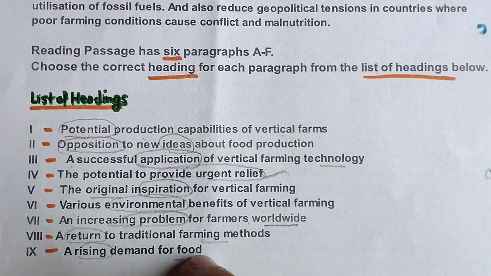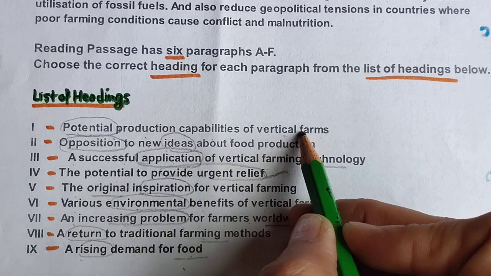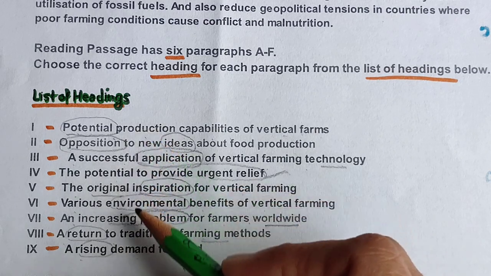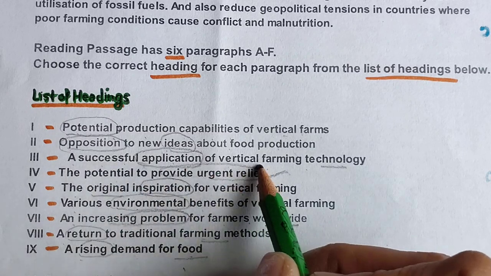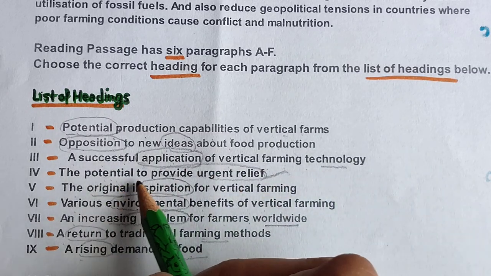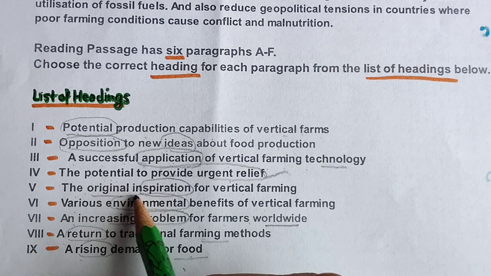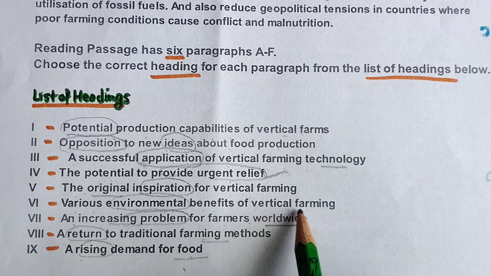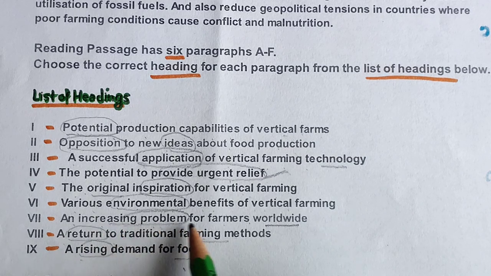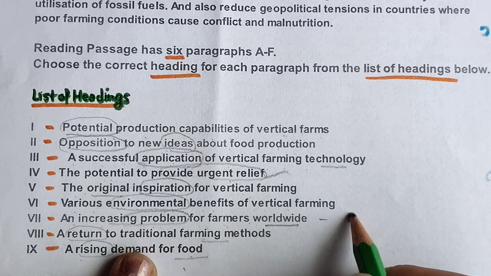In the list of headings, what can we see here? Potential production capability of vertical farming, they were not discussing that in the paragraph. After reading one paragraph, you need to go through all the headings again. Opposition to new ideas, no, nothing was there. A successful application of vertical farming, not there. The potential to provide urgent relief, nothing, they were not discussing anything like that. The original inspiration for vertical farming, no. Various environmental benefits of vertical farming, were they talking like that? No. Increasing problems for farmers worldwide, yes, the problem was there, they were discussing it, so I will go with it.